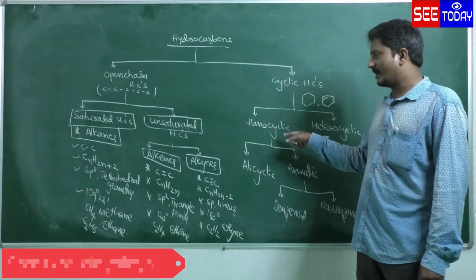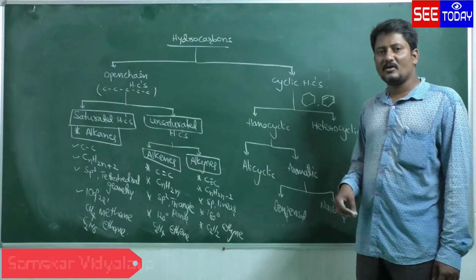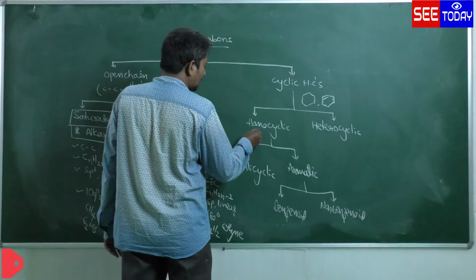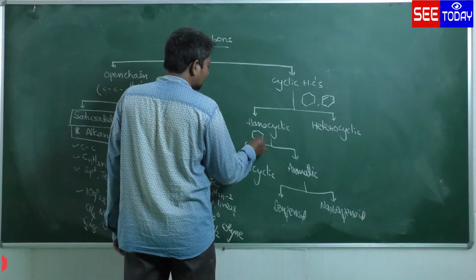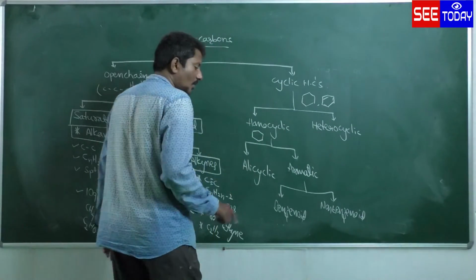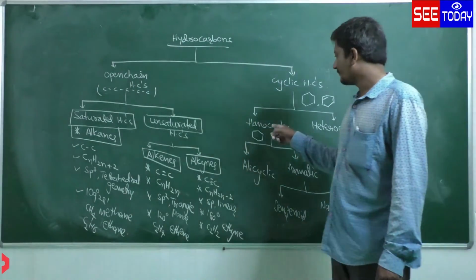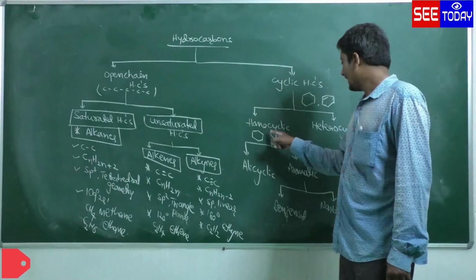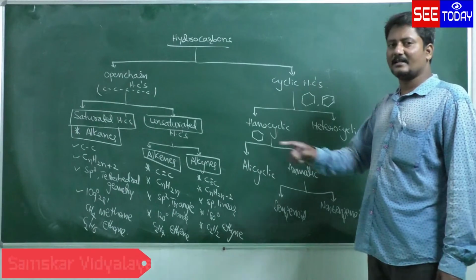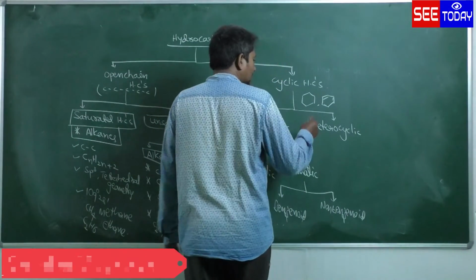Cyclic hydrocarbons are of two types: homocyclic hydrocarbons and heterocyclic hydrocarbons. Homocyclic hydrocarbon means rings constituted by only carbon atoms, like this: carbon, carbon, carbon, carbon, carbon, carbon. They are called homocyclic hydrocarbons. In heterocyclic hydrocarbons, rings are constituted by carbon and other atoms like nitrogen, oxygen, sulfur. They are called heterocyclic hydrocarbons.